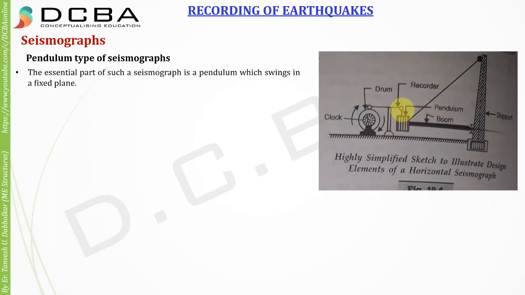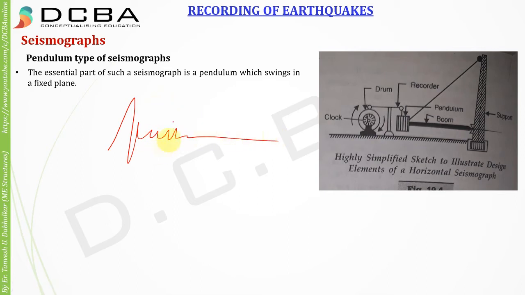To the pendulum we have attached a recording pen, and here we have a drum over which a paper is rolled. When the earthquake happens, this drum automatically starts rotating, and because we have attached this pen to the pendulum, when the pendulum oscillates, that pen will also oscillate, and that pen will do the markings on this rotating paper. So we get a particular type of seismogram that we saw previously, something like this.